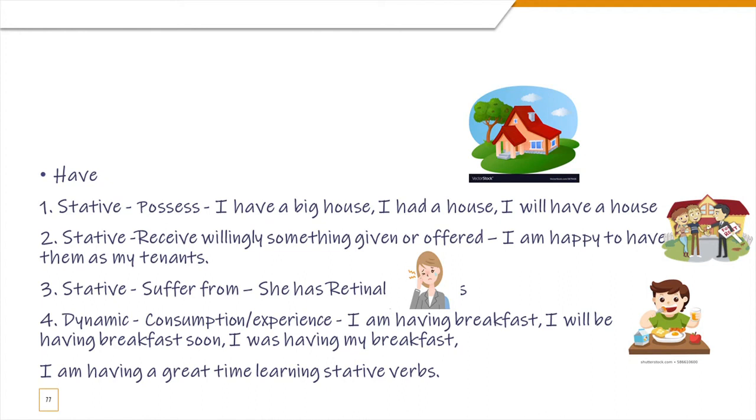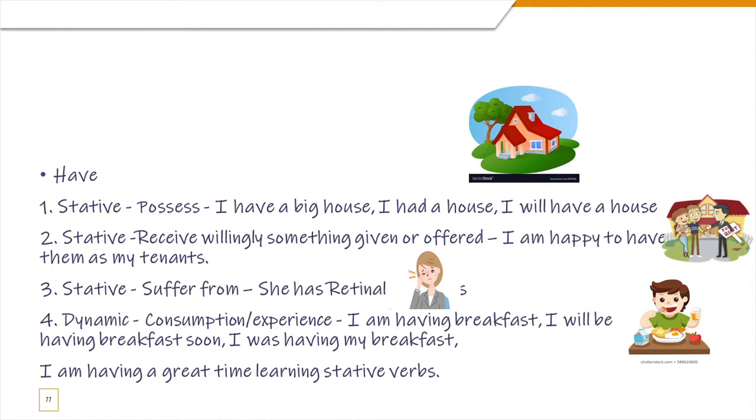Okay, now next one is again a stative meaning, which is to suffer from. She has a condition of the eye. Okay, she has retinal vasculitis. That sounds complex, but that is a condition of the eye, where your vascular system is completely swollen. So she has retinal vasculitis. So any condition that you need to worry about, you can use the word has.